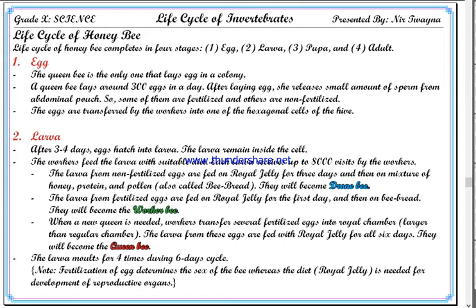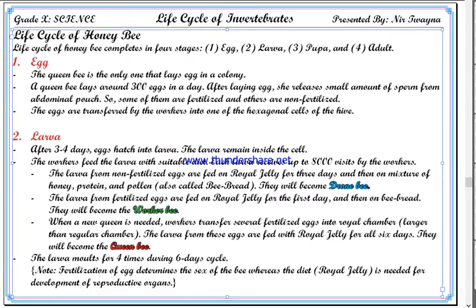Okay, so with these 3 points you can come to the conclusion that fertilization of the egg determines the sex of the bee. If the egg is fertilized, it becomes female. If the egg is not fertilized, it becomes male.